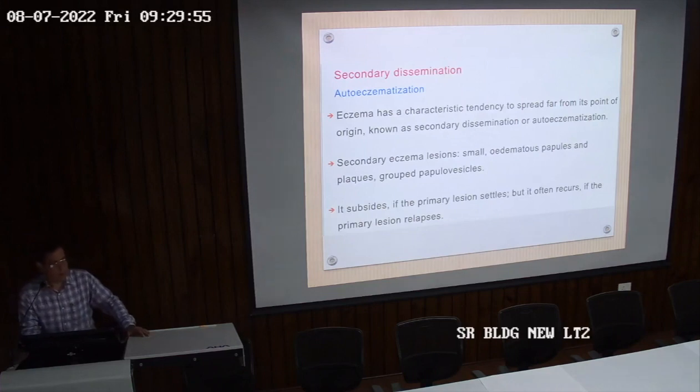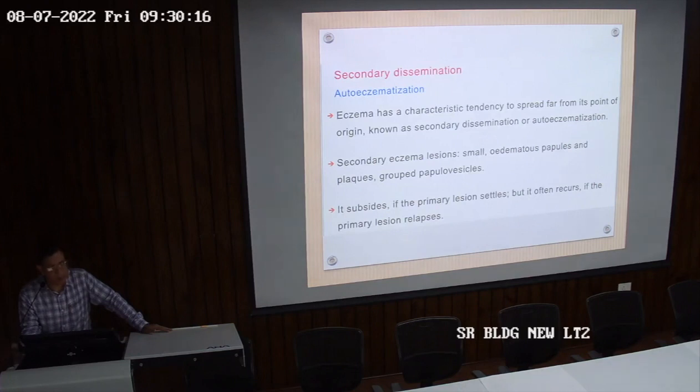This is what we call disseminated dermatitis, or secondary dissemination through auto-eczematization. Eczema has a characteristic tendency to spread far from its point of origin. Originally the eczema may start over the hands, but slowly, if untreated, it will spread to other parts of the body also.